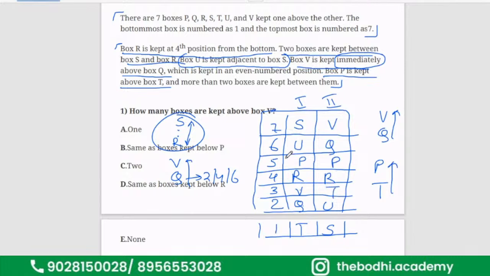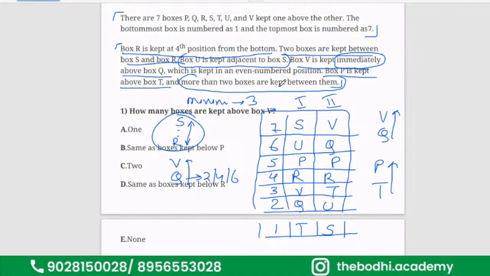Now all the conditions are satisfied and we have two situations left, two conditions left. But we know that only one condition will stand. So our last line will be the deciding one. More than two boxes are kept between them. More than two boxes means what? Minimum three. 3, 4, 5, 6. That is called more than two boxes.